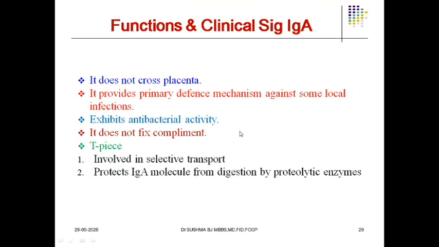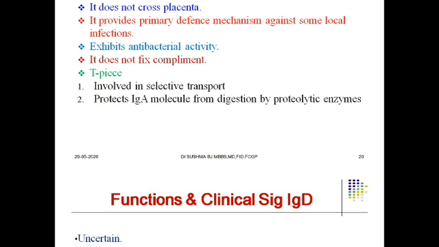And what are the functions of IgA? Definitely it doesn't cross the placenta. It provides a primary defense mechanism against local infections, and it does exhibit antibacterial activity. It does not fix complement, it has nothing to do with complement. The T piece containing the T protein is involved in selective transport and protects the IgA molecule from digestion by proteolytic enzymes. This is the main advantage of the presence of the T piece in secretory IgA. It protects the IgA molecule from digestion by proteolytic enzymes.